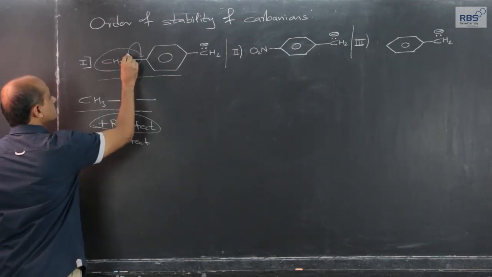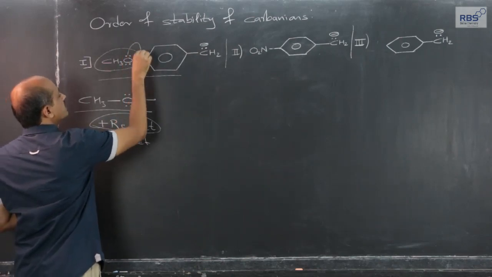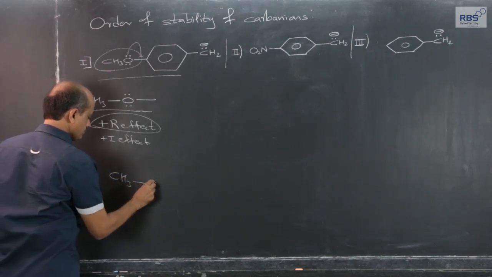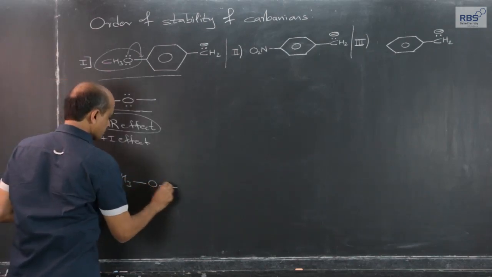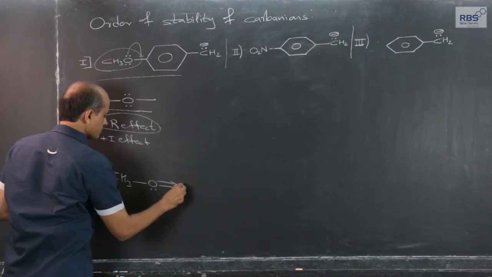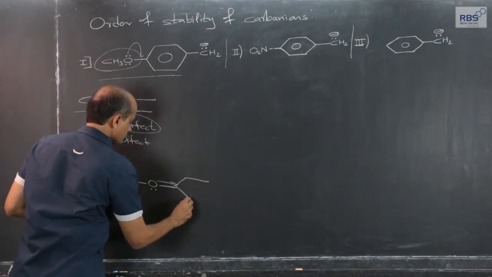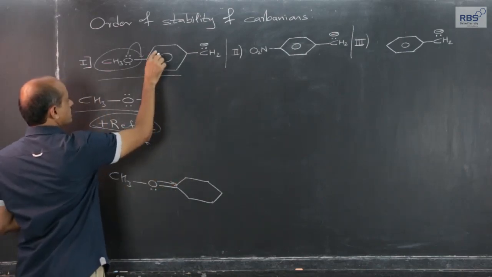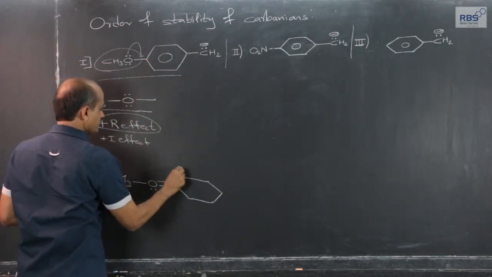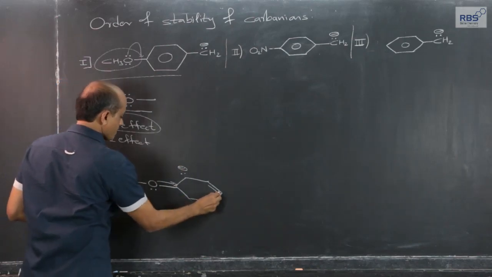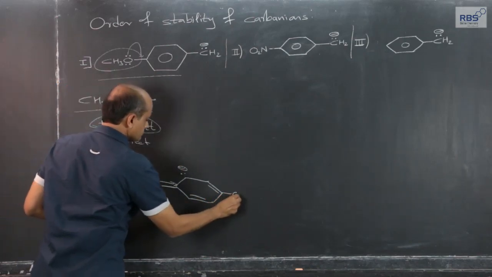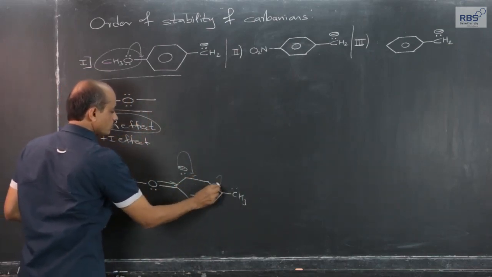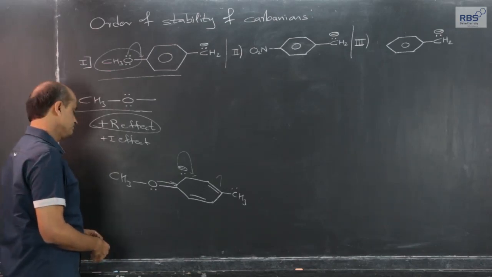Because of this resonance effect, this lone pair will become a shared pair. The moment it becomes a shared pair, I can show it in arrows. One lone pair becomes a shared pair, and then the pi bond here will get shifted here, and then this shifts here, this will go here, various resonating forms.